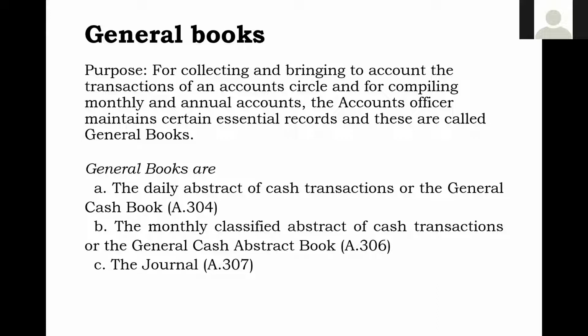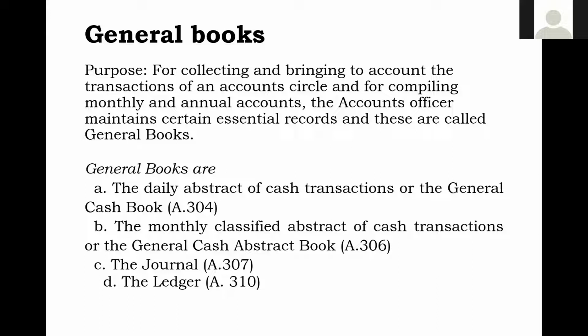Now you will be surprised, there is one more book. Sir, you said cash and adjustments only. So cash has come in the daily abstract and monthly classified abstract, and adjustments have come in the journal. What else is there? Yes, we now have to show the balances available under the prescribed heads.